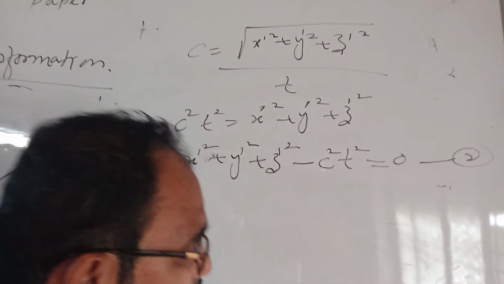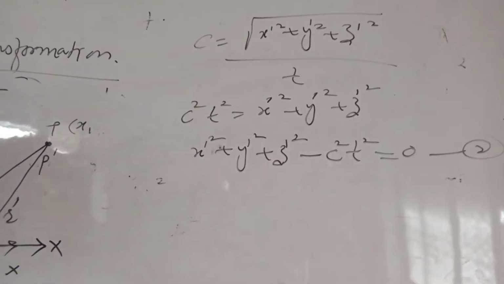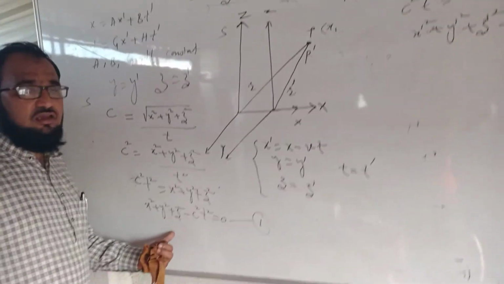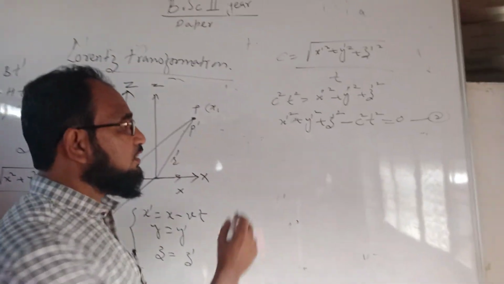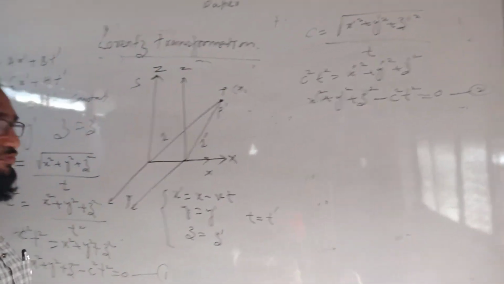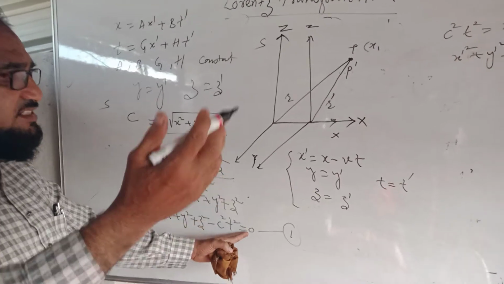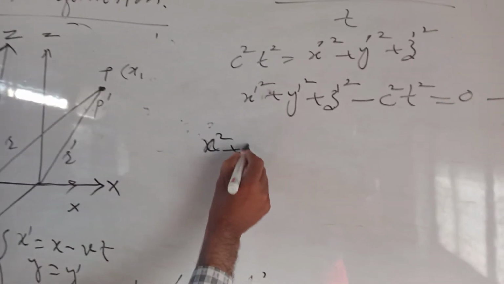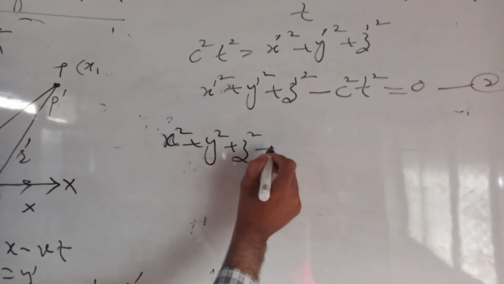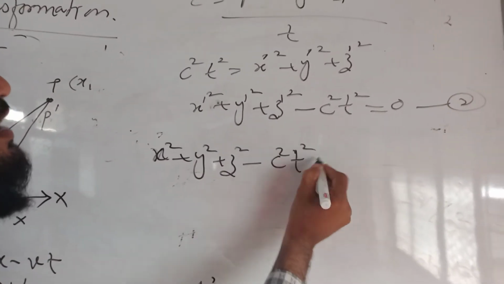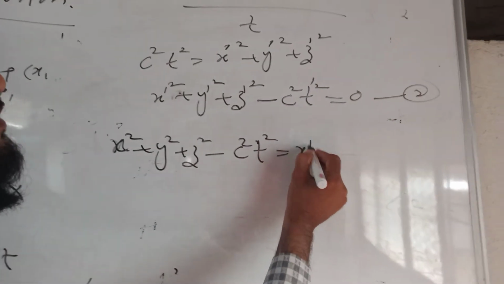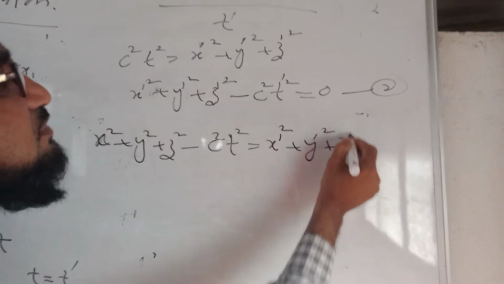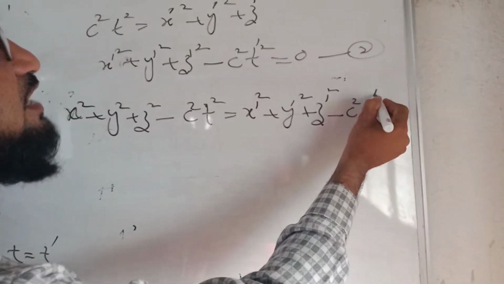Now from equation 1 and 2, this is our equation number 1 and this is our equation number 2. Left hand sides are the same, meaning 0. Right hand sides are the same, meaning 0. So we can equate the left hand sides. It is x square plus y square plus z square minus c square t square is equal to x dash square plus y dash square plus z dash square minus c square t dash square.